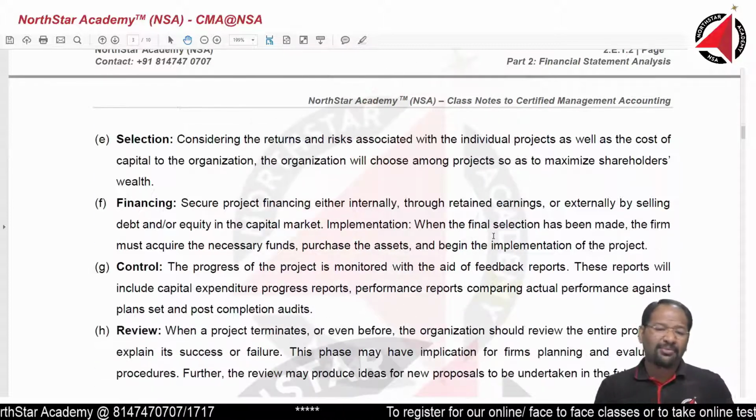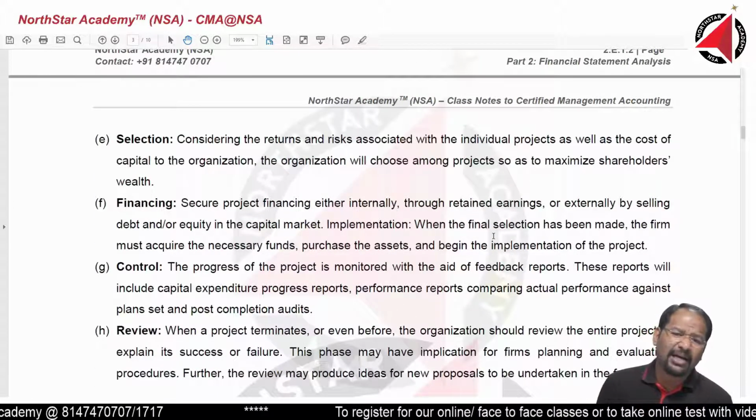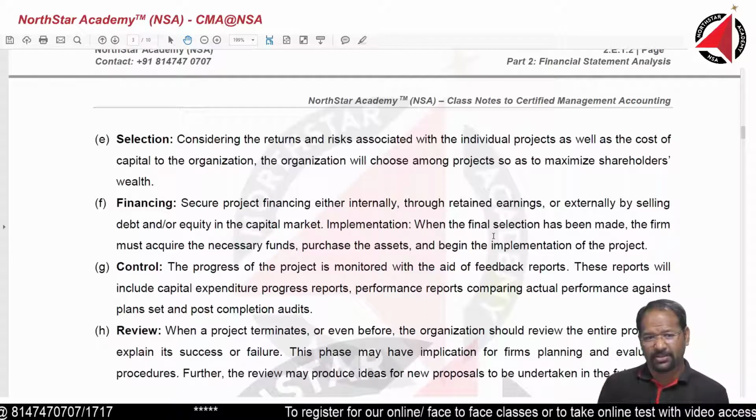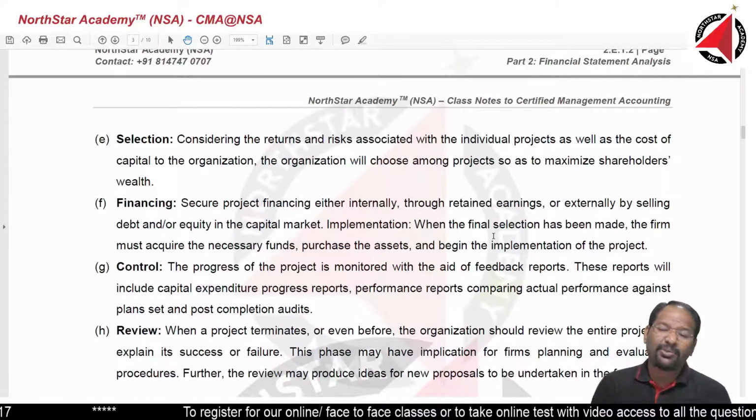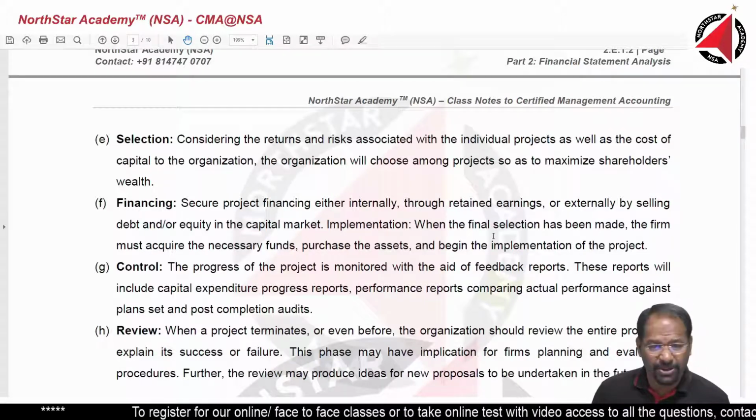Now, once we have done the selection, we are going to look at how we are going to finance the project. From where are we going to get this money? So that is what we call the financing option.